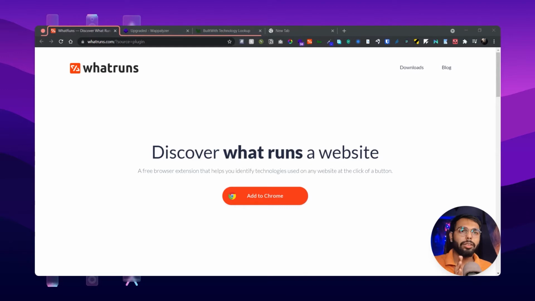Today we will view the plugins in order from the least pricing, or free, to the highest pricing, or most expensive. This first one is WhatRuns. It is in the name: what runs behind this website. When you click the plugin, you can see what technologies are being used to run the website. This is our free option.